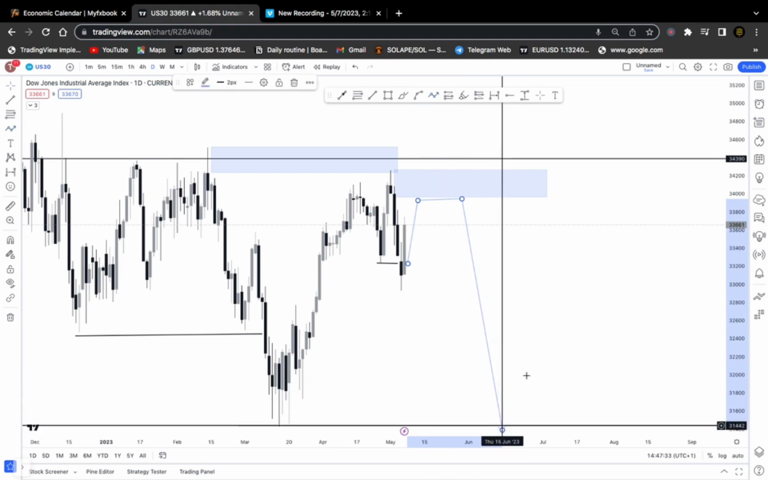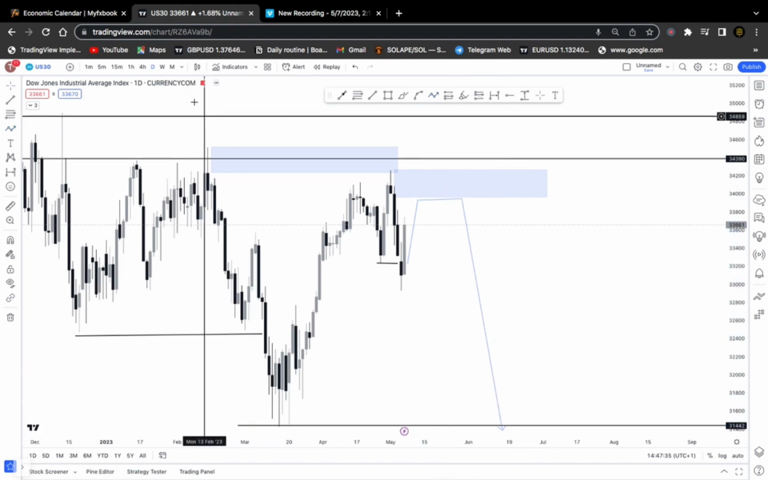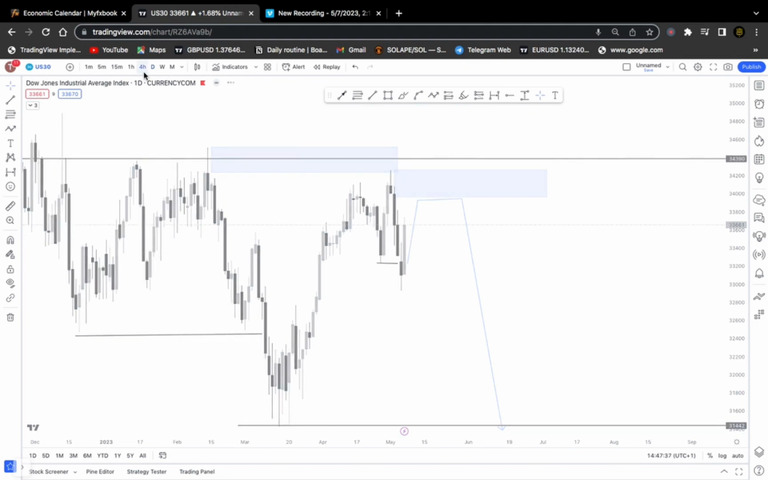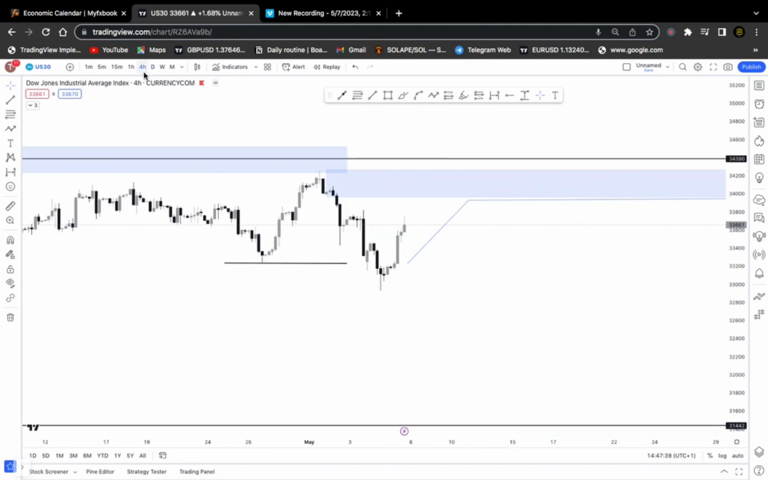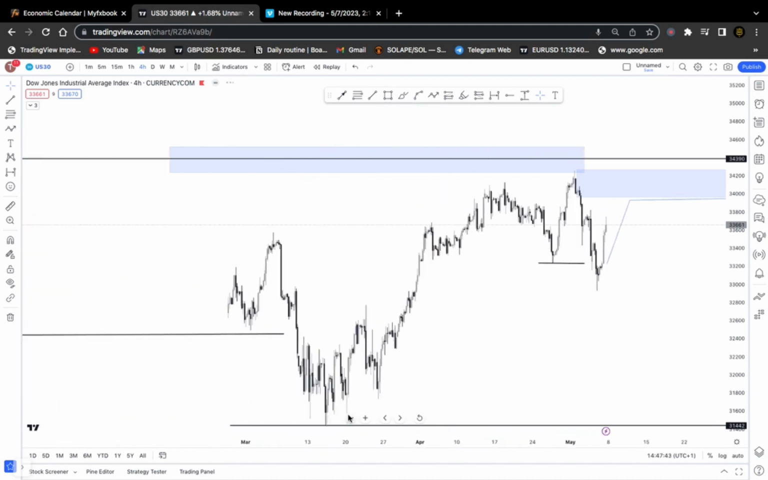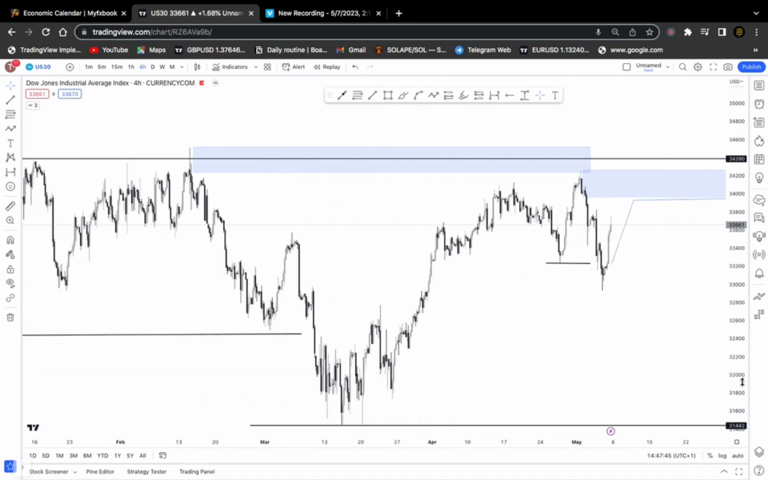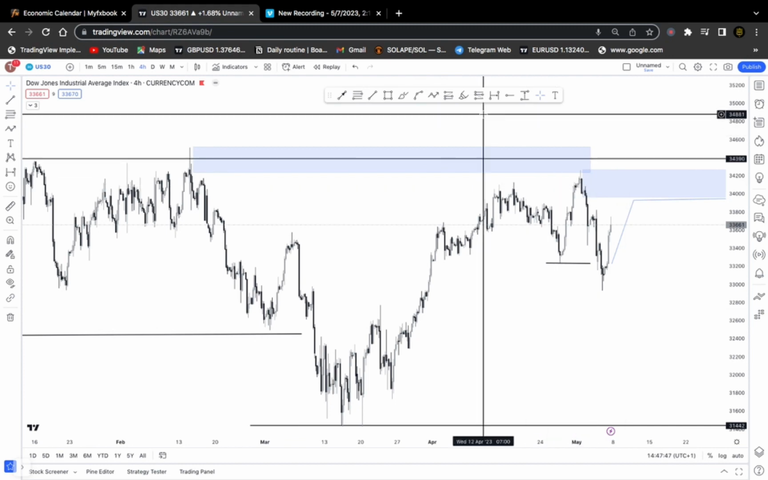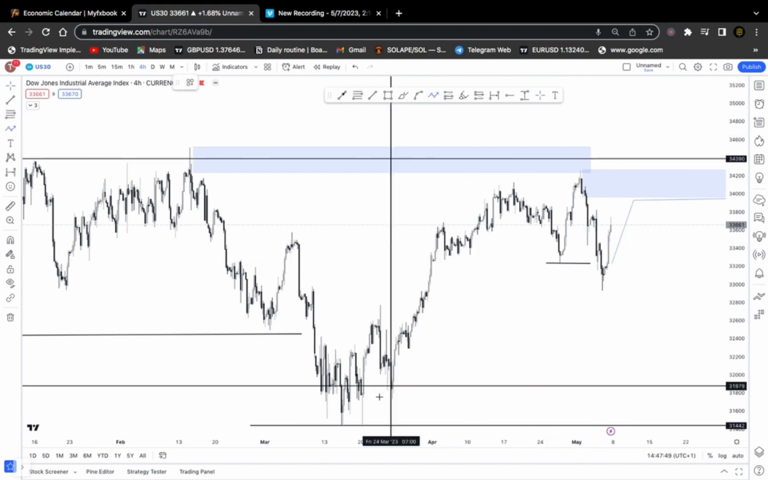Our expectation is for the market to give a push into the supply zone at that level there, give a reaction and continue moving to the downside. That was our expectation on the US30 on the daily time frame. Now head on to our 4-hour time frame to see if we can get more details on what to expect for the chart.